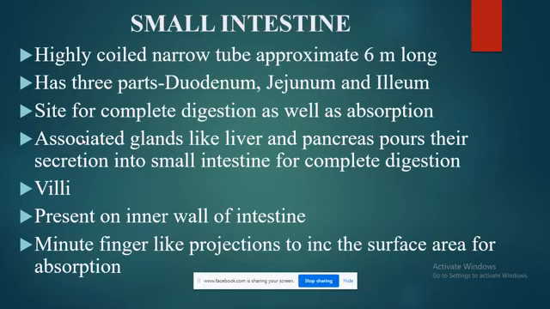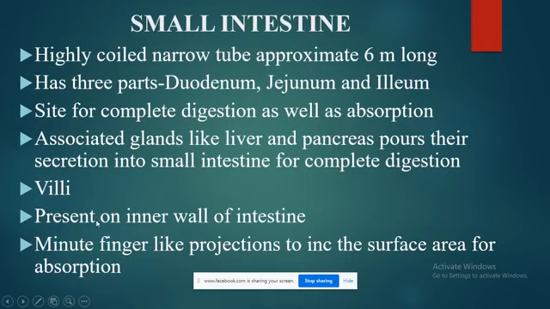So the utilization of the nutrients plays a very important role. For the utilization, it has to be absorbed. For the absorption, some special kind of structures are present, and those are villi.